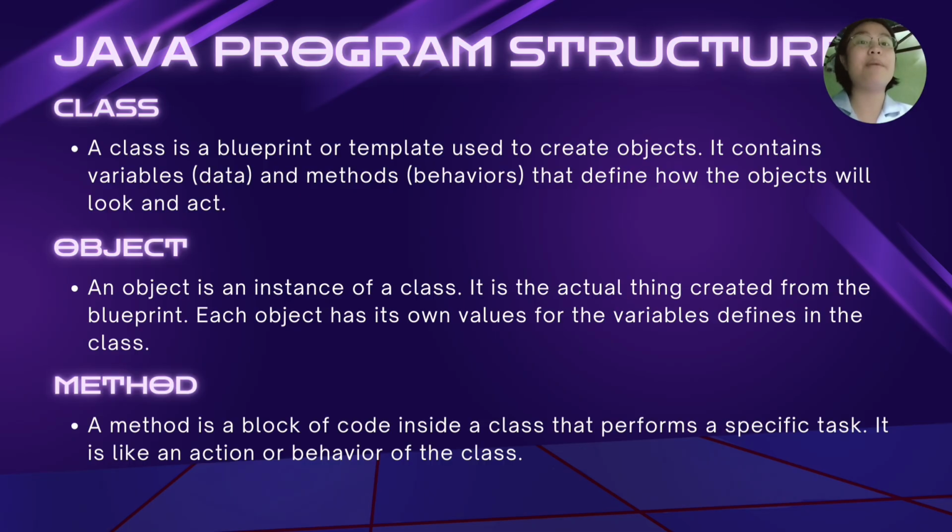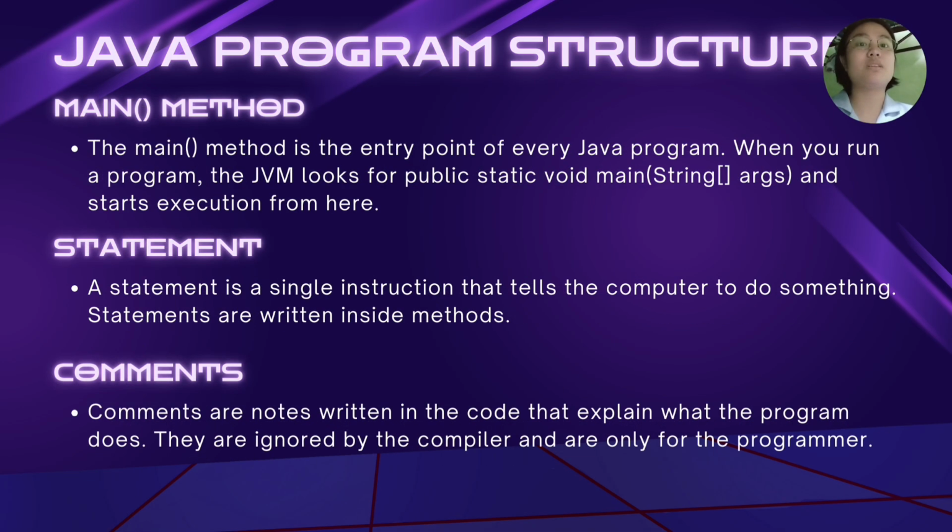In every Java program, there must be a special method called main, where the execution starts. Main is the entry point of every Java program. When you run a program, the JVM looks for public static void main(String[] args) and starts execution from there. An example would be public static void main(String[] args), then System.out.println("Hello Java").